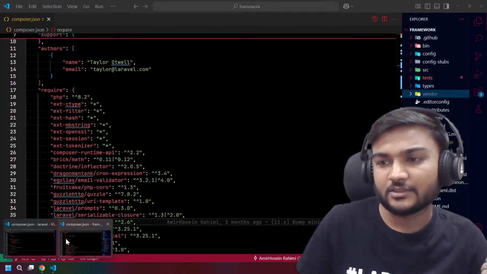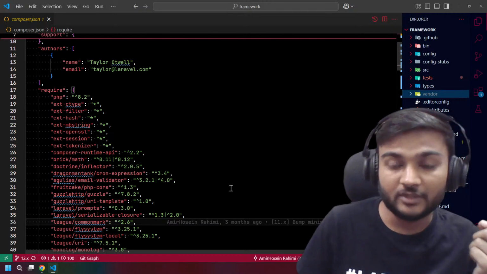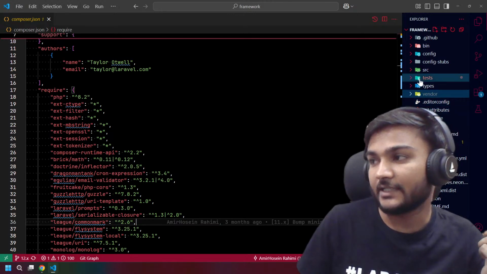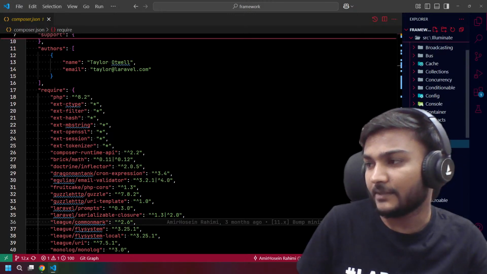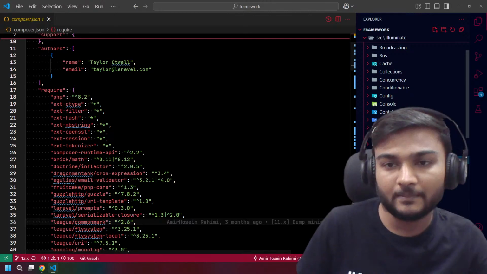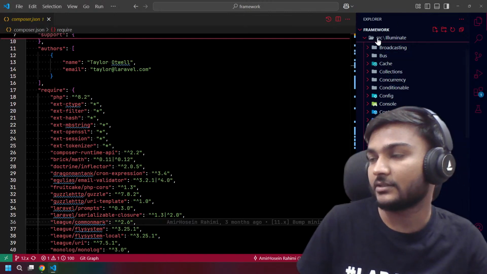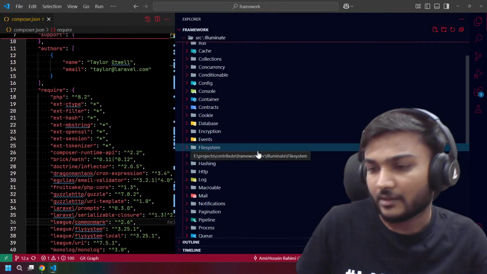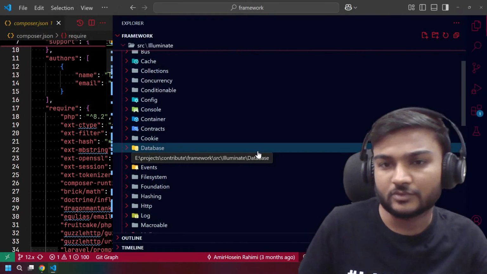For that, we actually need to check first how this particular thing works. So let's go to the src. Is it visible? No, it isn't. Now it will be visible. And let's zoom a little bit more maybe.